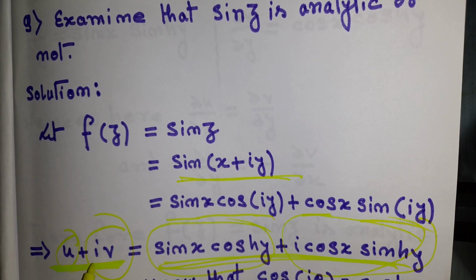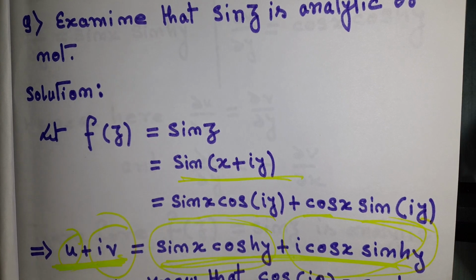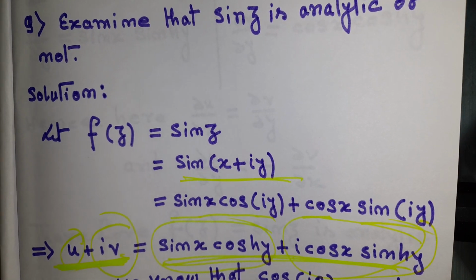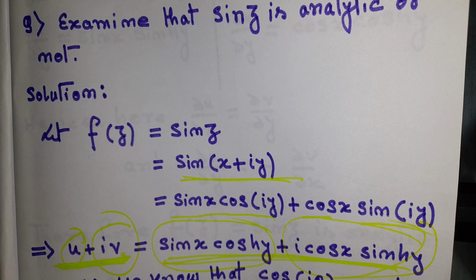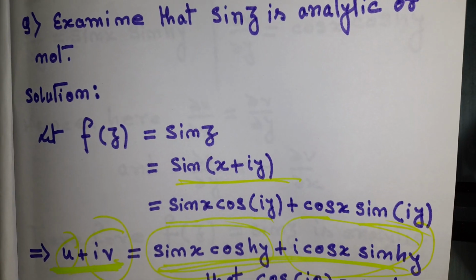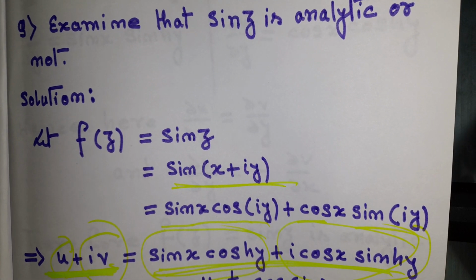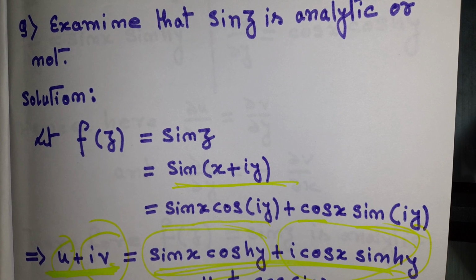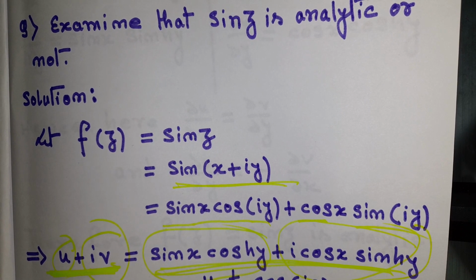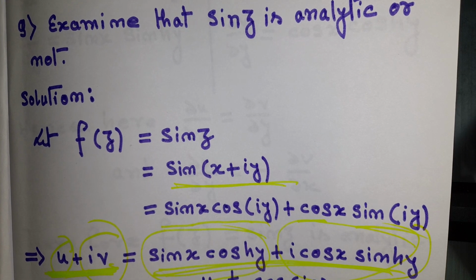So if we cancel i from both the right and left side, then what we will get? We will get u equal to sin x cos hy and v equal to cos x sin hy. Also you know that cos of i theta equal to cosh theta and sin of i theta equal to i sinh theta. That we have learned in trigonometric functions. I am not imparting training on trigonometric functions. I am imparting training on complex analysis only, and I am assuming that you know all of this.